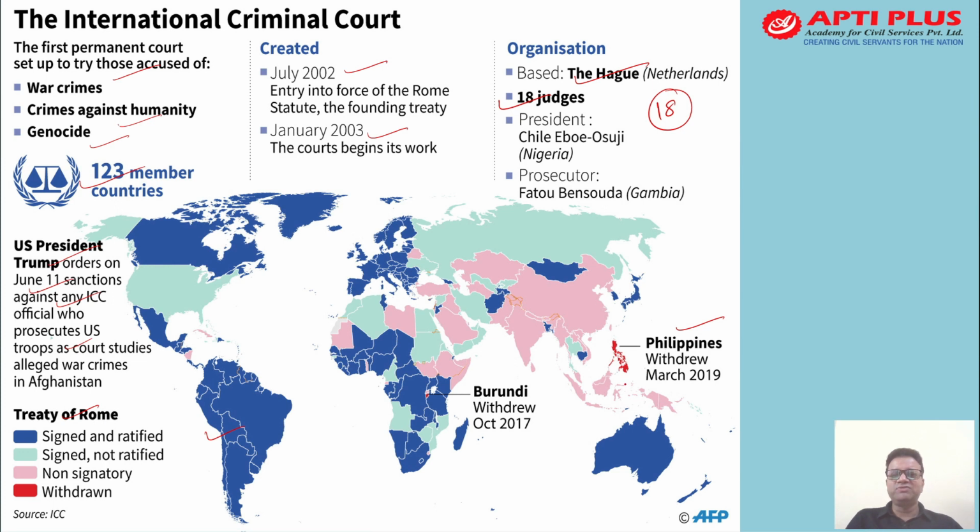So these were some of the basics about the International Criminal Court जो कि न्यूज़ में रही है, तो इसलिए आपको ये बेसिक्स जानना ज़रूरी है.